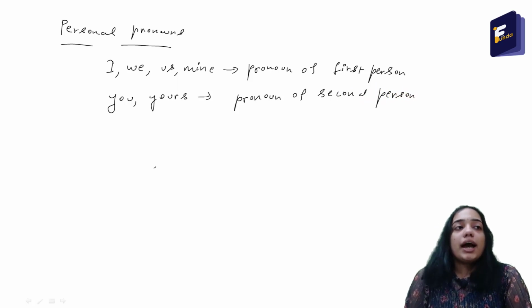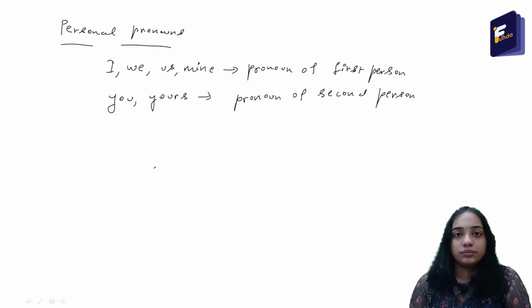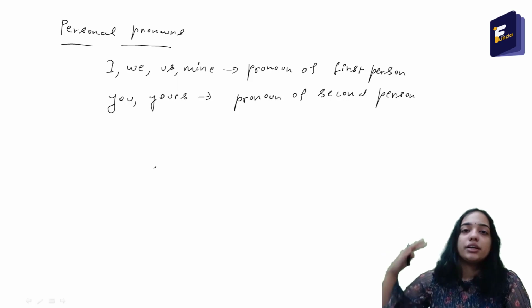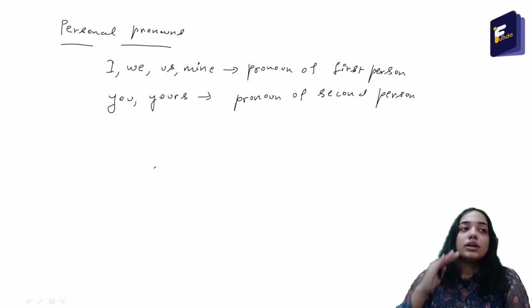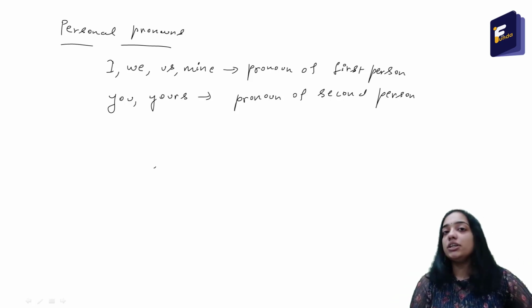And the person about whom we are talking. Two people are talking about some person, say XYZ. That person refers to the pronoun of third person. For example, he, she, they, them. Those are all the pronouns of third person.